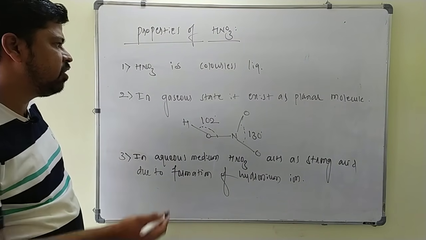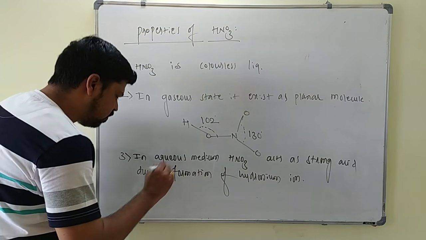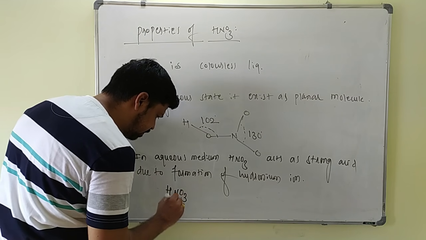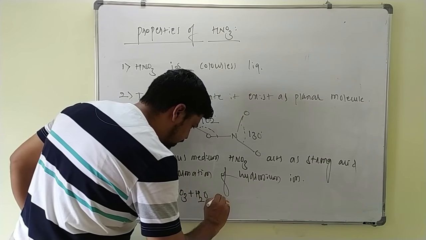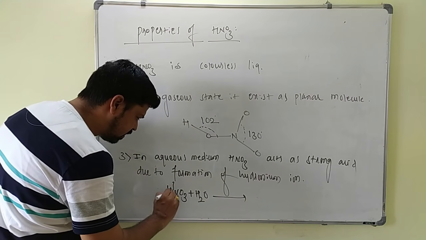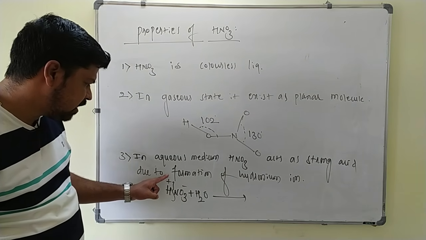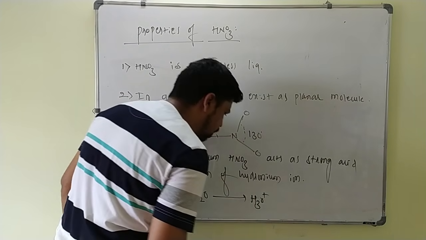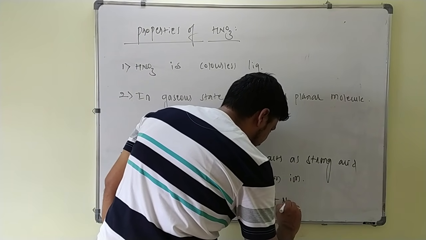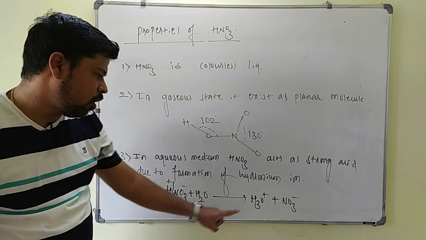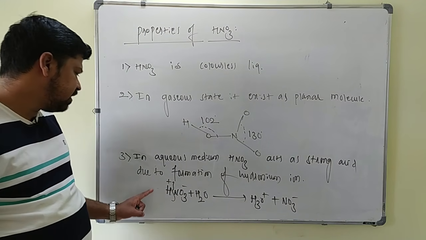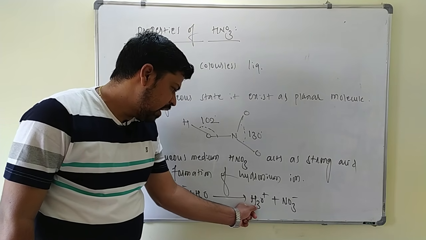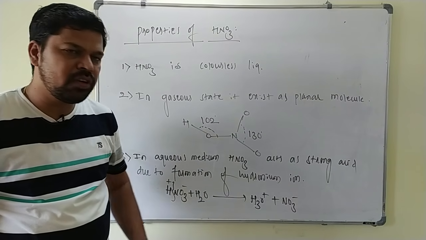So already we know that HNO3 is a strong acid which gives H plus ion. Whenever it is added to water, HNO3 plus water gives H plus and NO3 minus. This H plus ion is given to water so that it forms the hydronium ion, H3O plus, and the nitrate ion. Due to the formation of this hydronium ion, the acidic property of HNO3 increases, or it is strongly acidic in aqueous medium.